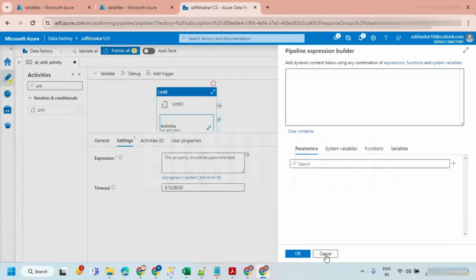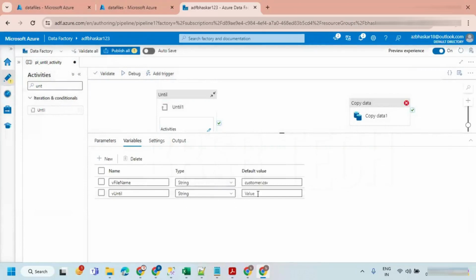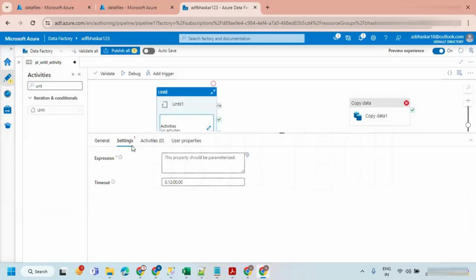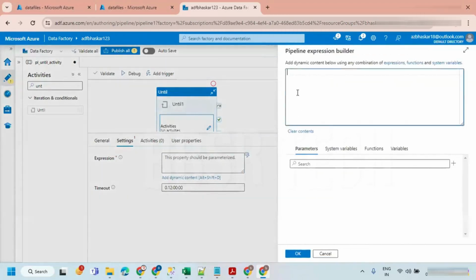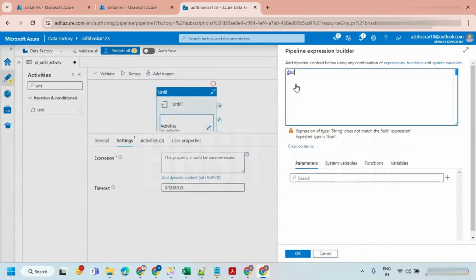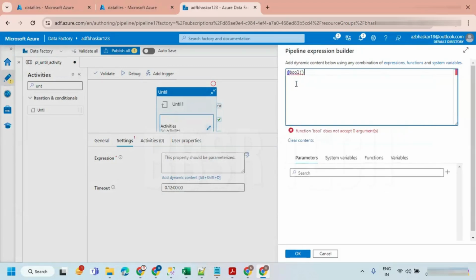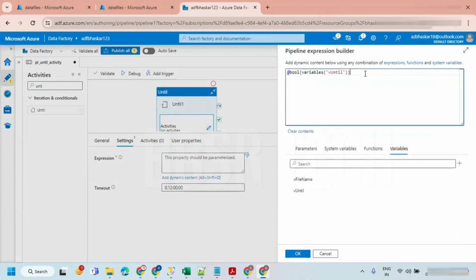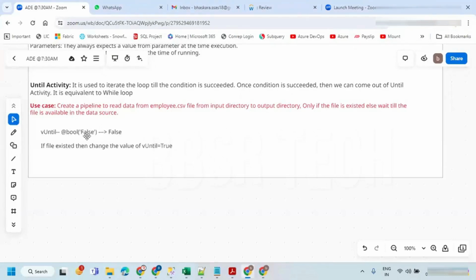If my variable is allowing to keep the false here, then I can directly say false. But it is not allowing for some reason. So for that reason, I'm just going to convert this into bool data type. There is a function called bool. Bool is expecting the variable name. We just take the until variable here. So bool of until variable is going to give a false.